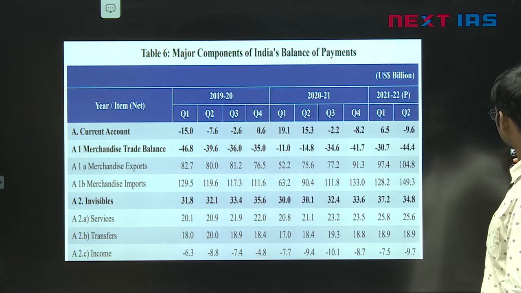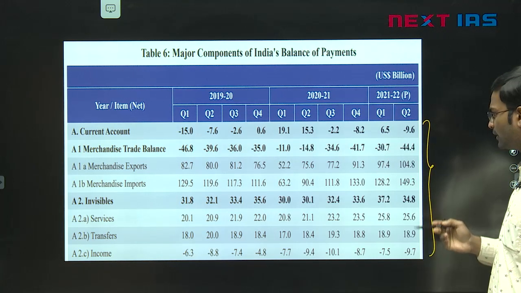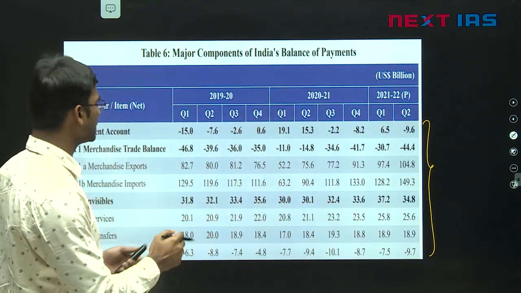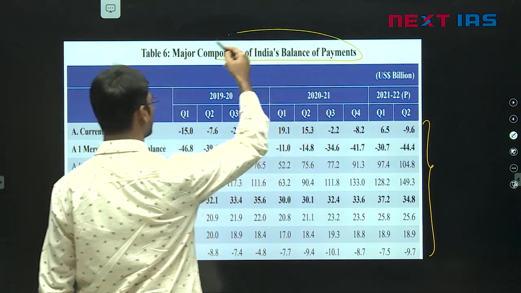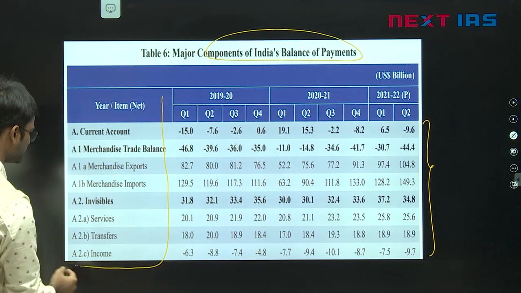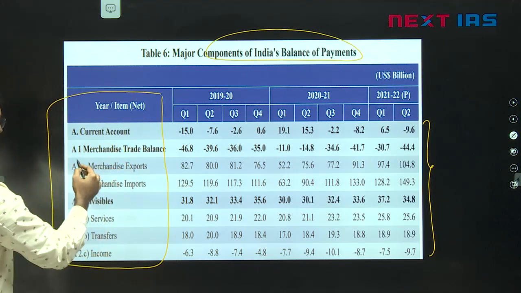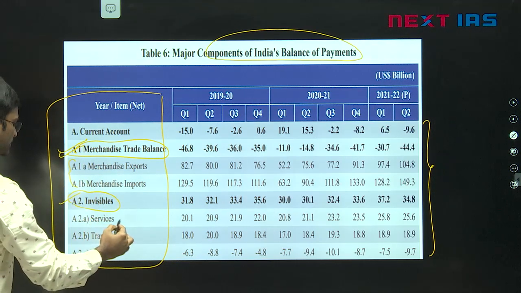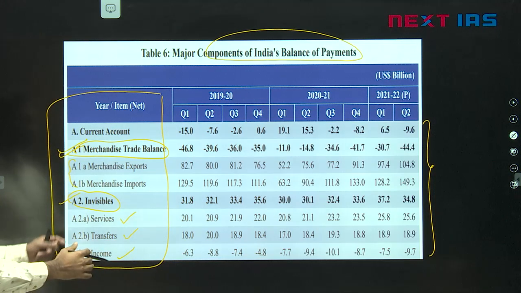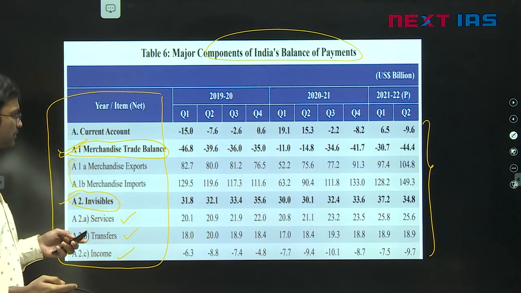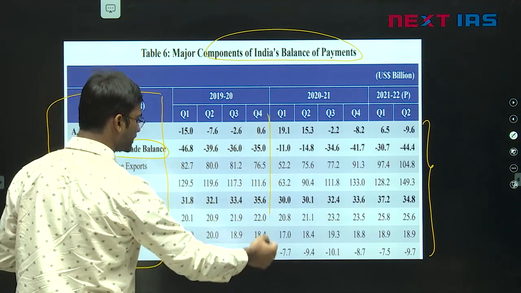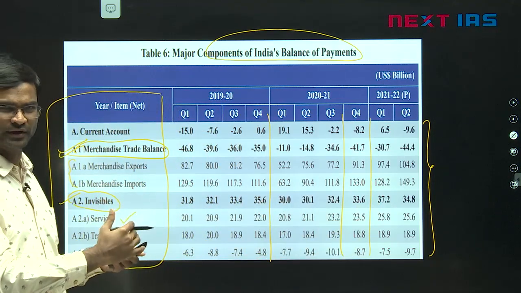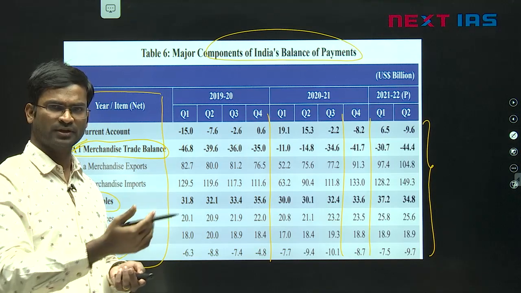Now look at the economic survey. If you observe, the economic survey is always the best source to solve most of the questions. They clearly mention in the external sector chapter, BOP, the components of current account. You can see merchandise trade balance, that is the goods, then invisibles: services, transfers and income. This is part of current account. Sometimes they can ask us trends also. For example, exports are continuously increasing, imports continuously increasing. Again we can take the support of the economic survey and answer them.